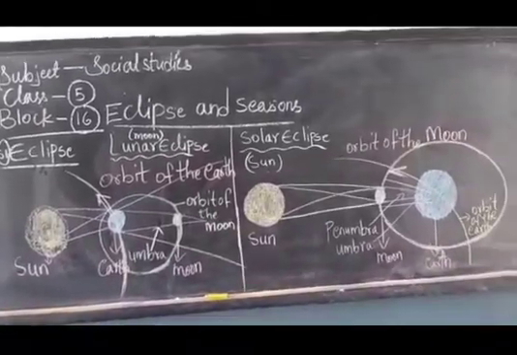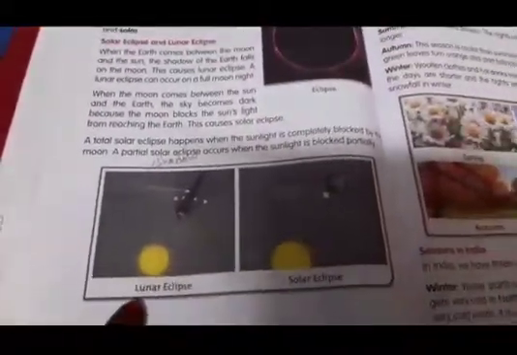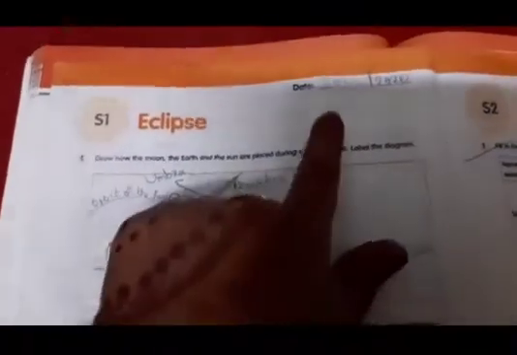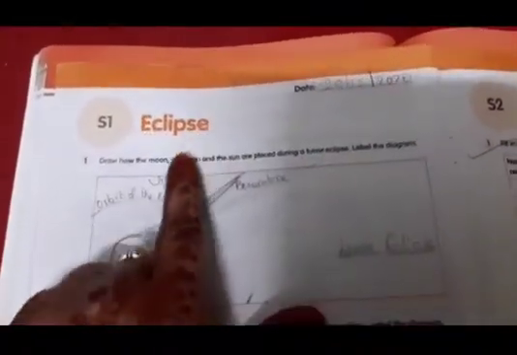Thank you. Now take out your workbook, children. I have explained on the blackboard. You read once. These are lunar eclipse and solar eclipse, which you should do in your workbook. Now take out your workbook and write today's date, 28-12-2020, S1 eclipse.